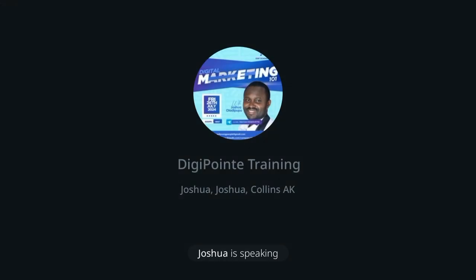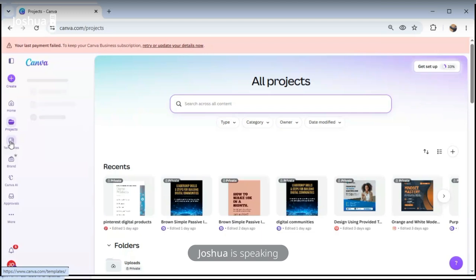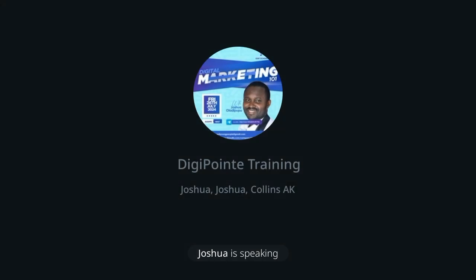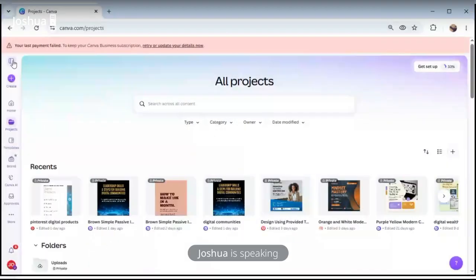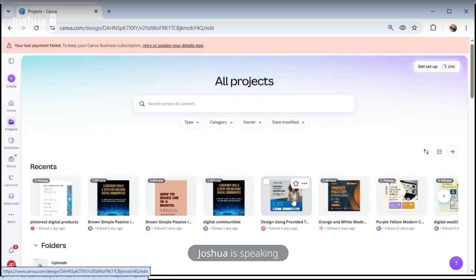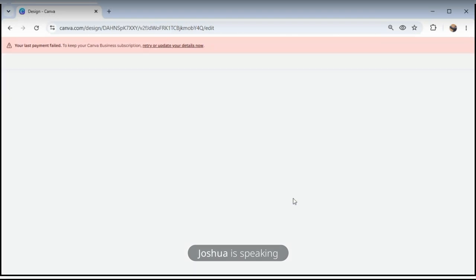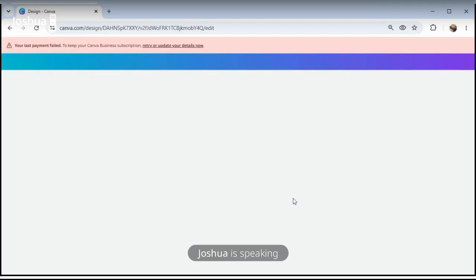One of the cons of Canva is that it can take some time before it loads. So you need very swift data and a good system if you are going to enjoy it. So this is your Canva AI here. So let's just dive in. Let me start with this particular design. This design was made with AI. I just edited something very small, very, very little.